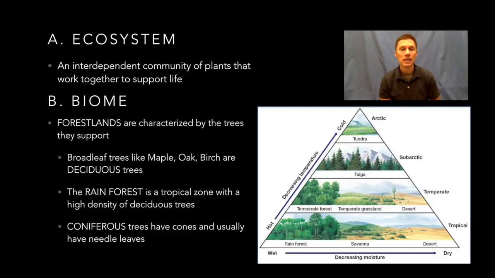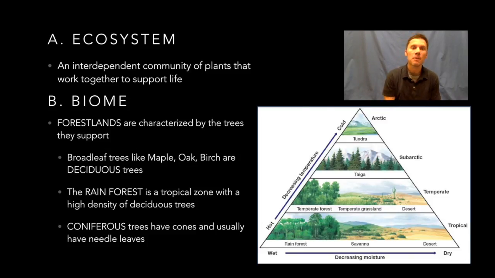The rainforest is one of the most dense populations of deciduous trees. Now, this isn't a tropical zone, but they're going to see a lot of broadleaf trees, a lot of deciduous trees. Now, the second type of tree is a coniferous tree. They have cones that hold their seeds and generally are characterized by needle leaves. And you'll see this with a lot of evergreen type trees. But both of these make up the forest lands.